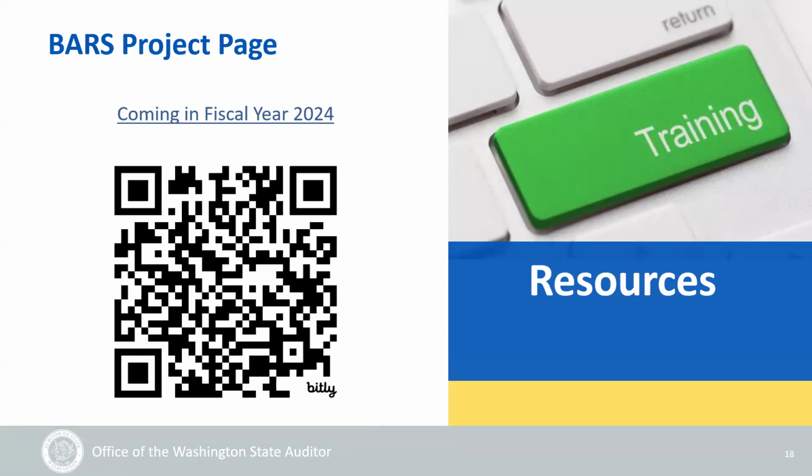We have multiple new changes coming in 2024, which include accounting changes and error corrections, along with compensated absences. We do have detailed trainings on these changes on our coming in fiscal year 2024 project page, which can be reached by the QR code on your screen. We highly recommend that governments review these trainings since this is the year of implementation.